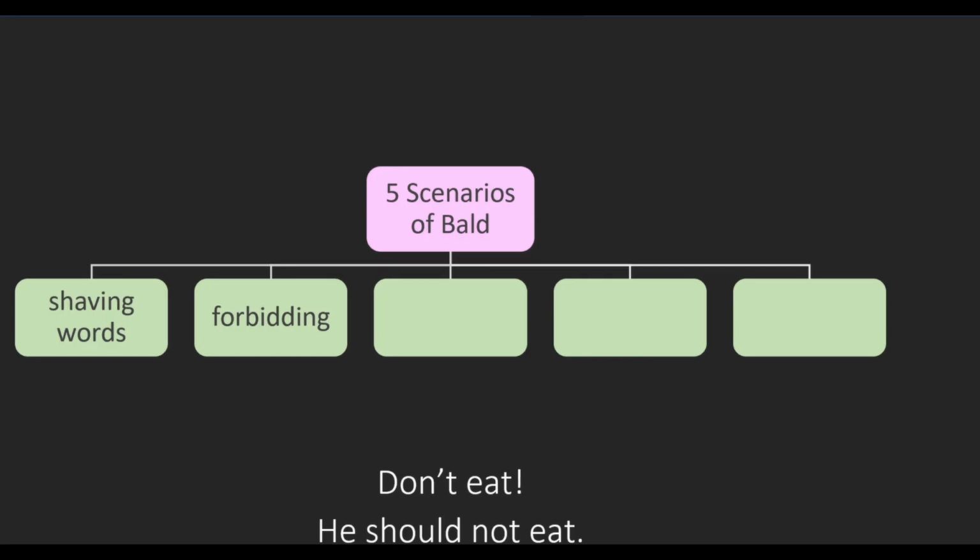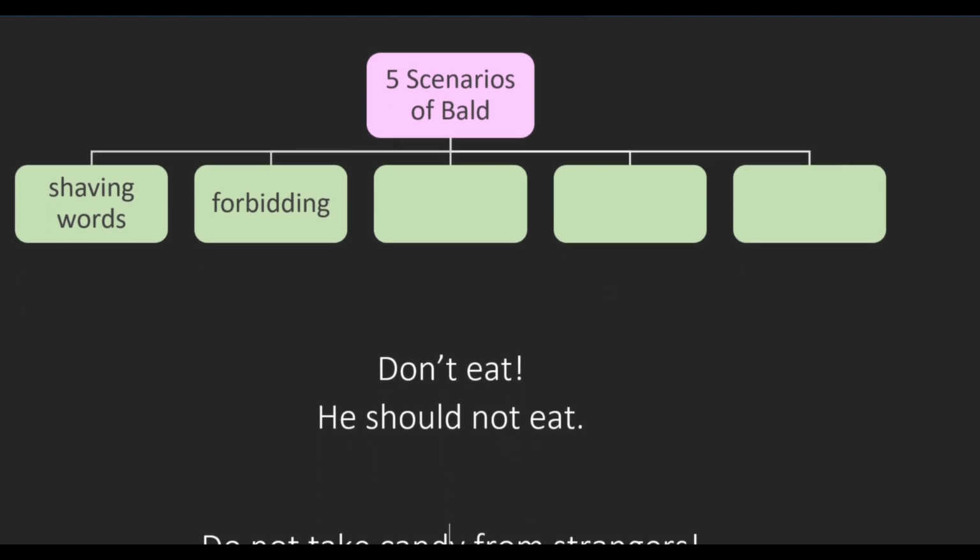The second person, or the you pronouns. So while you can't tell someone not to do something unless they're in front of you, you can say what they should or shouldn't do. If I say don't eat, it means I'm talking to someone right in front of me, telling them not to eat. But if I say he shouldn't eat, you're making a comment about what he should not do, even though he's not there in front of me. So even though I can't tell him don't eat, I can say he shouldn't eat.